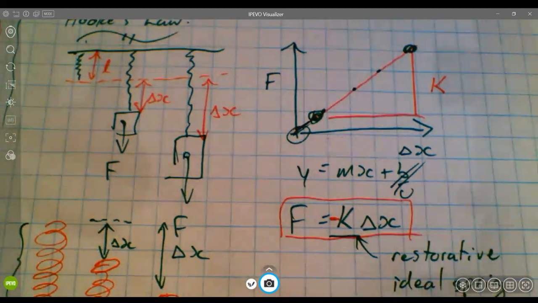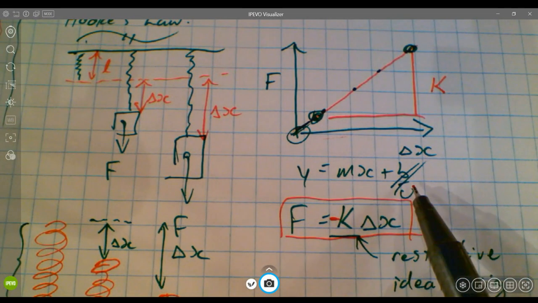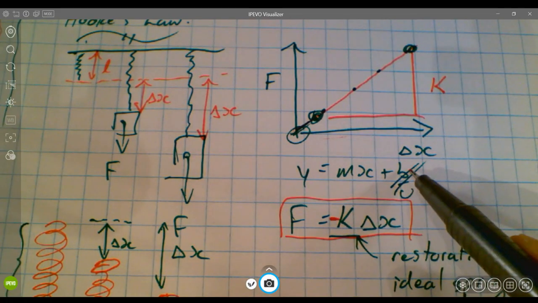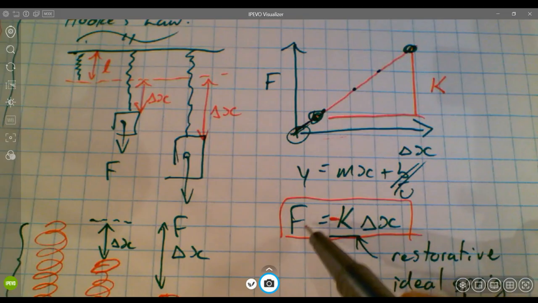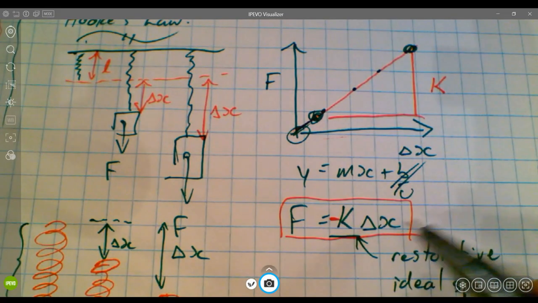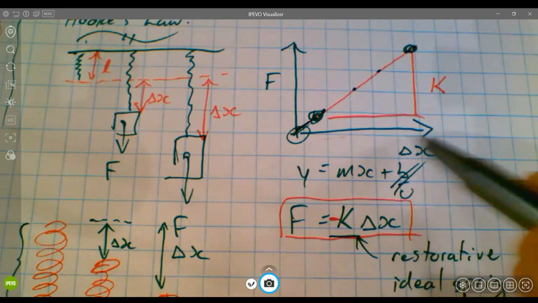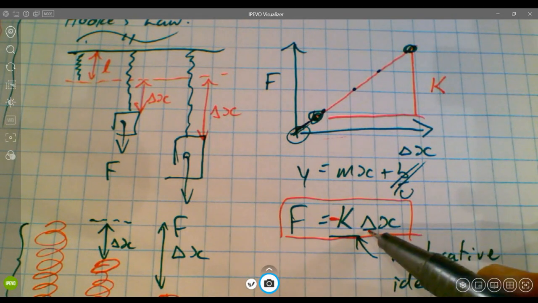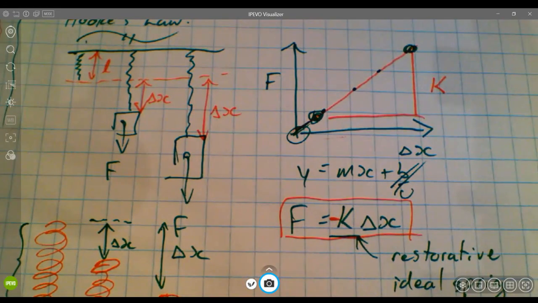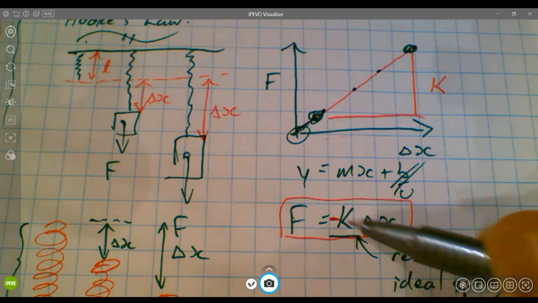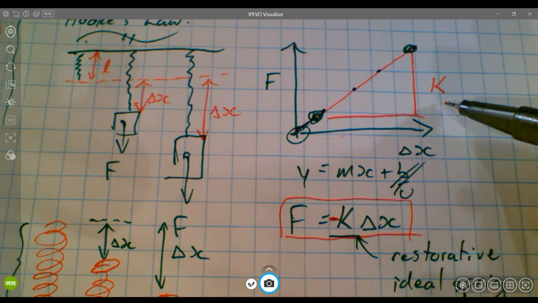We could write this as a y = mx + b equation, except that since it goes through the origin, the b part is equal to 0. The y part we'd express as a force, because that's the y-axis, the vertical axis. The horizontal axis is delta x, which is close enough to x actually, but delta x is what we use to represent the amount that the spring has been distorted by. And the slope, instead of writing m, people write it as k. K for the slope value, the constant.